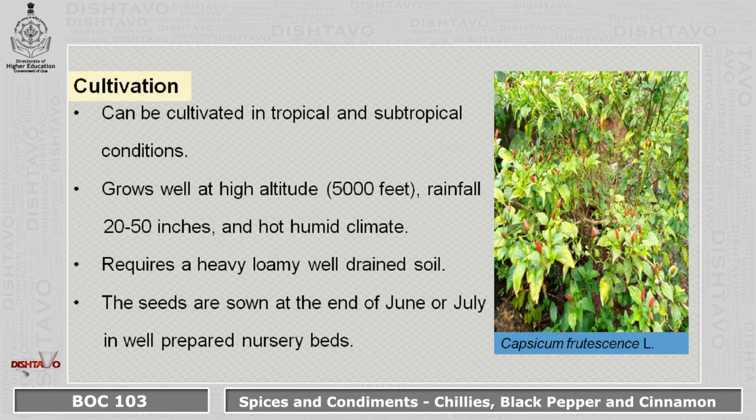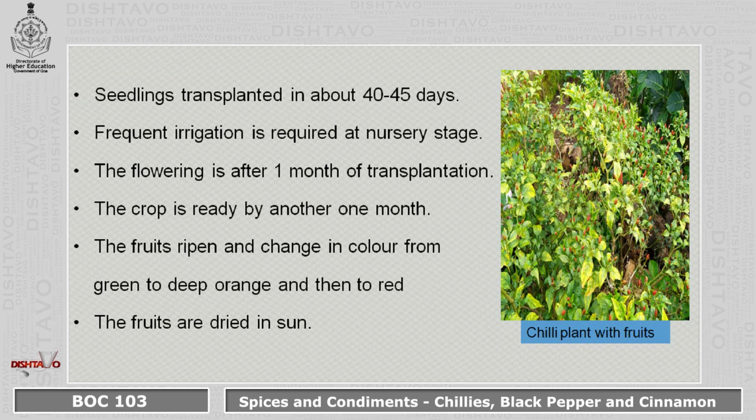In cultivation practices, chili can be cultivated in tropical and subtropical conditions. It grows well at high altitudes, 5,000 feet, rainfall of around 20 to 50 inches and a hot humid climate. It requires a heavy, loamy, well-drained soil and the seeds are sown at the end of June or July in well-prepared nursery beds. The seedlings are transplanted in about 40 to 45 days.